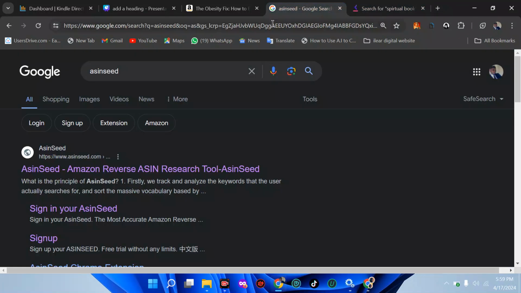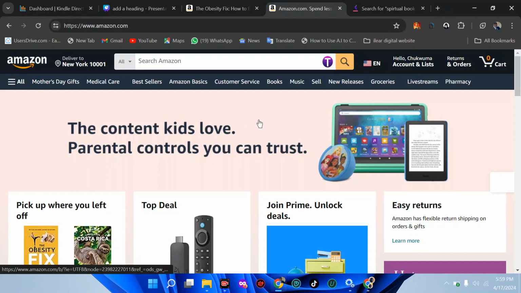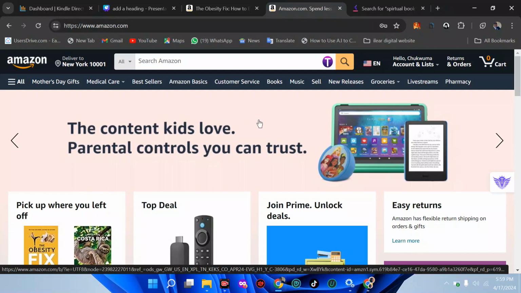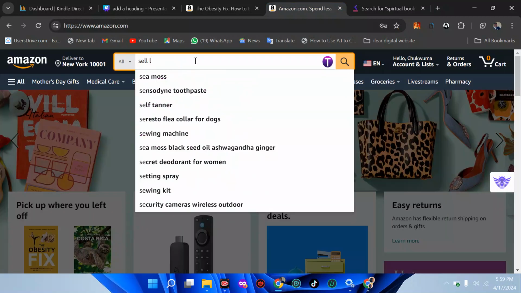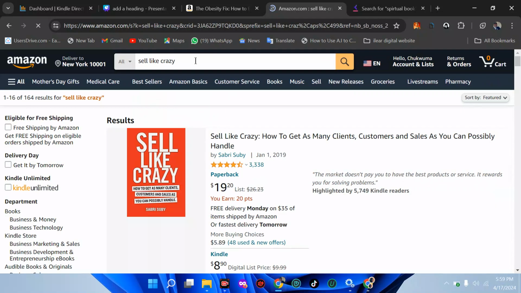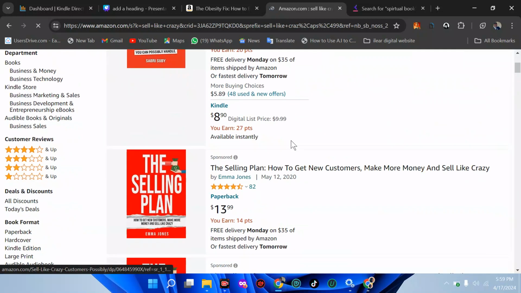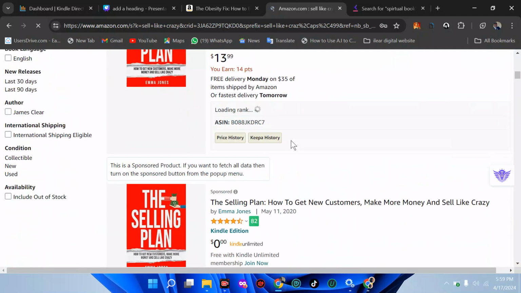Just like when you come to amazon.com, there are good questions that we ask ourselves. How do people search for books? Only 2% will search for the title of a book, for example, Sell Like Crazy. You put in the words Sell Like Crazy, hit enter, and you're going to see one book called Sell Like Crazy. If you move down, you might see something called the Sell Like Crazy plan.